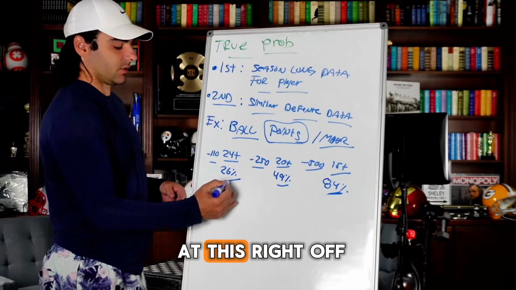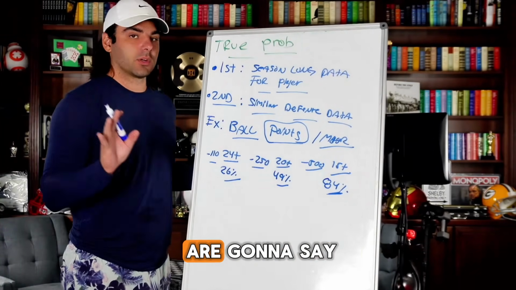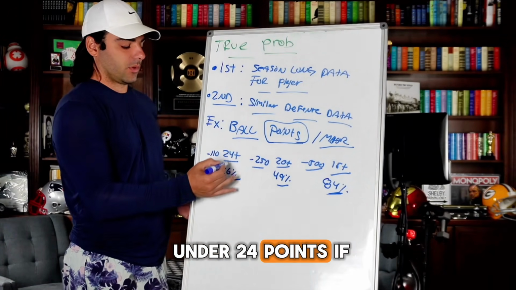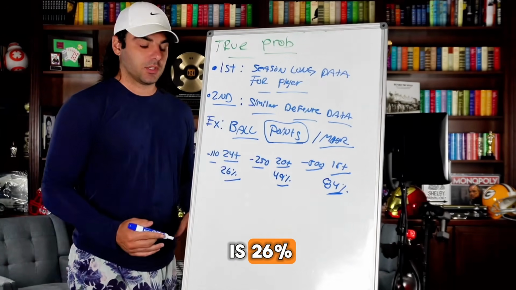Now, when you look at this right off the bat, I know some people are going to say, wouldn't I just bet the opposite here for him to go under 24 points if him to go over is 26%?